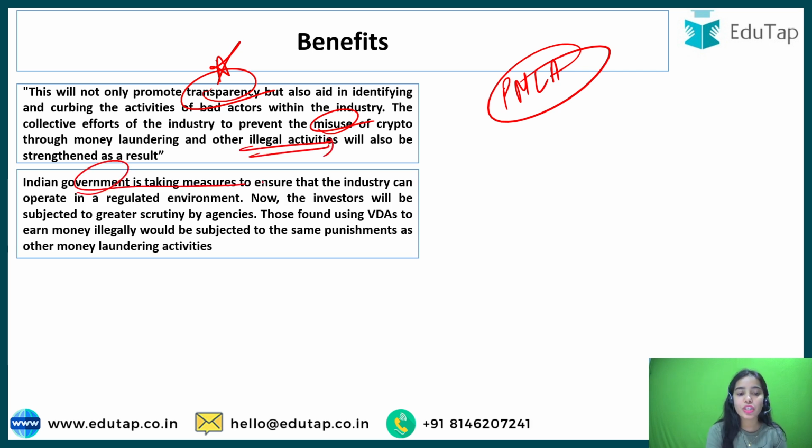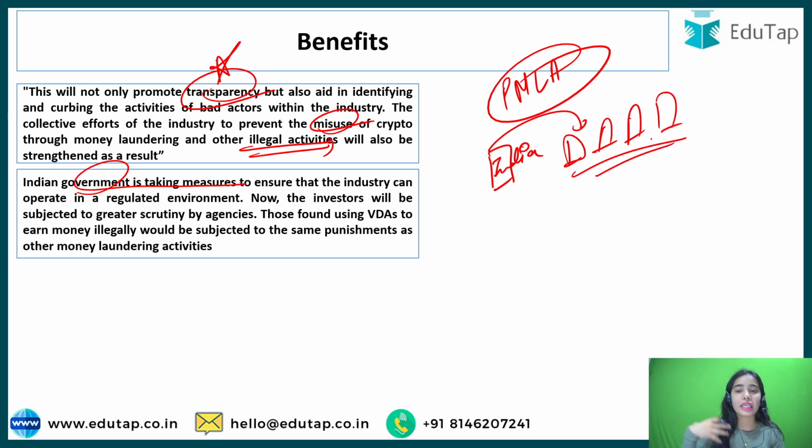The Indian government is taking measures to regulate cryptocurrency in a way, because cryptocurrency will go in the back end. It will always work in the back end without the information of the government also. Sometimes it keeps on running. So now there is the need for making it more regulated, because you cannot directly stop it. If India bans it, still the other countries are using it. Still it is legal in other countries. So India has to regulate it somehow if it is not going to ban it. That's why India is bringing it under a regulated environment.